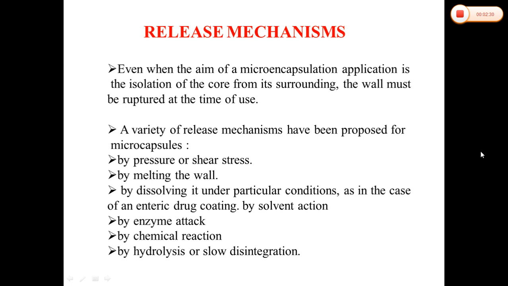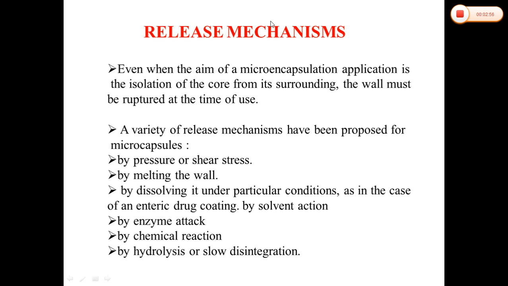Now, the release properties of microencapsulated materials require proper precautions while selecting, because the coated materials must be released in a predictable and reproducible manner. There are various mechanisms available to release the encapsulated core materials that I have enlisted here.